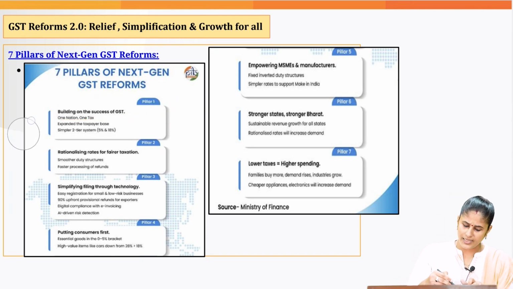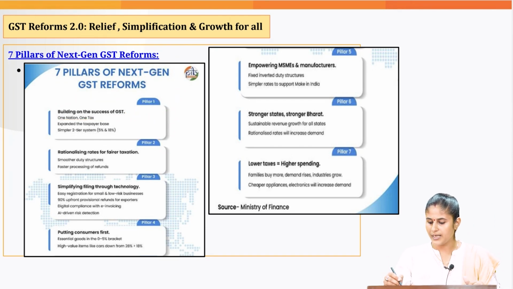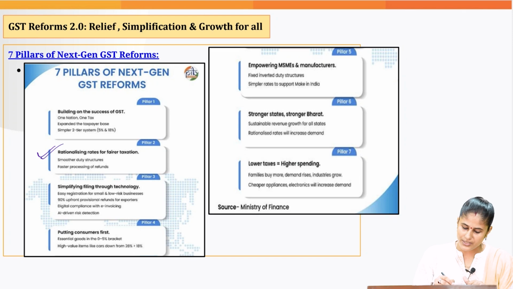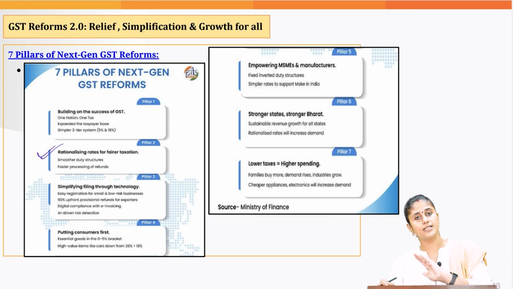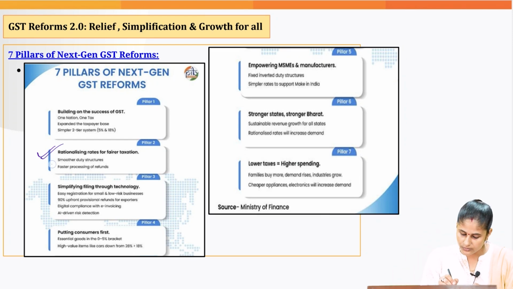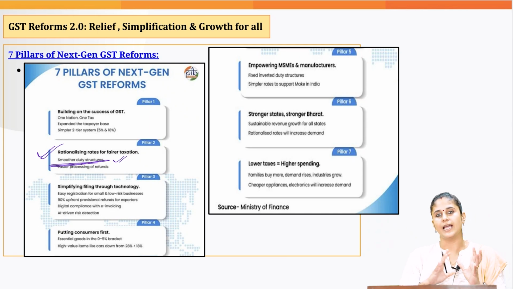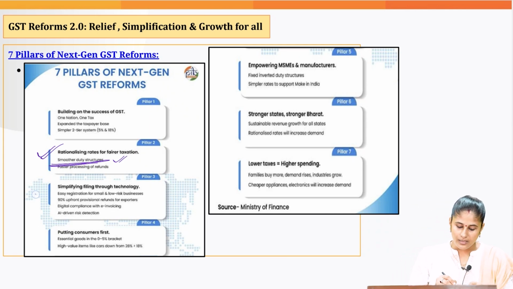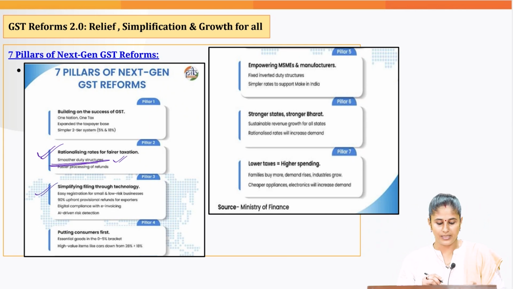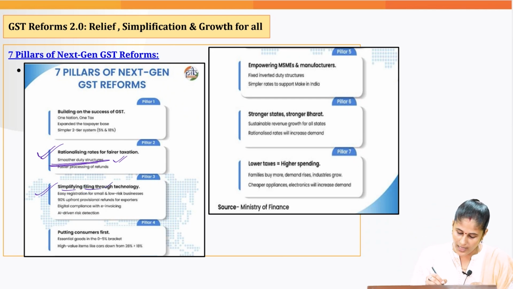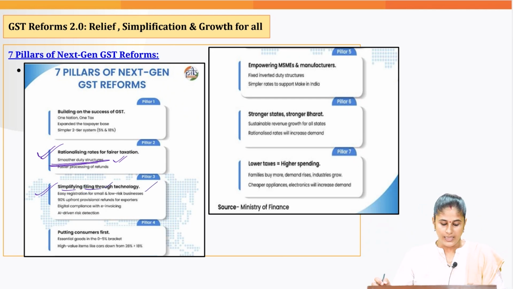Okay, and then the government has stated that we are going to rationalize the rates, and this rationalization of the rates is going to further smoothen the taxation system that is there. Then with the help of technology, the government is trying to simplify the registration process, especially for small and low risk businesses. Then we are putting the consumer first.